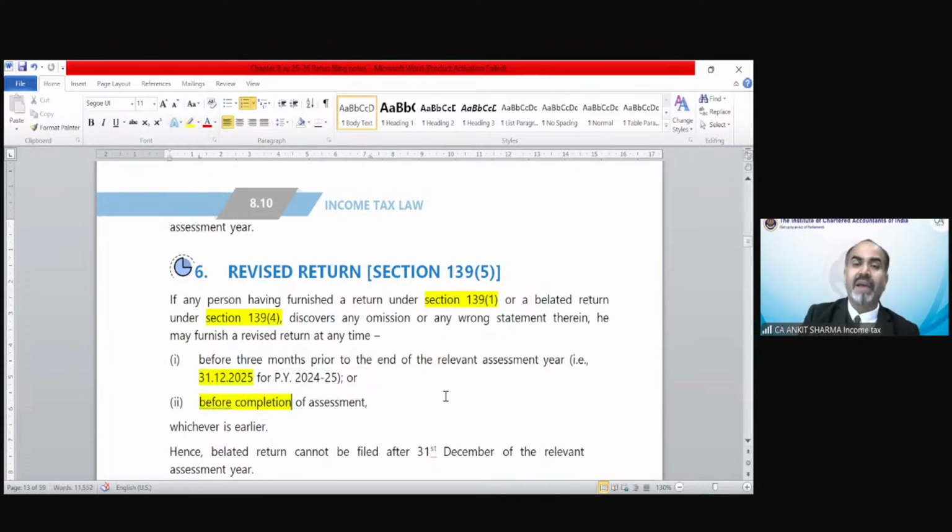So either you will file your return up to due date of ITR, and if you did not file your return up to due date of ITR, then the belated or revised return can be filed only up to 31st of December or before completion of assessment, whichever is earlier. Clear? How to know assessment date? That will be given in the question, Rashmi. In the examination, the question will provide the assessment date. Okay.